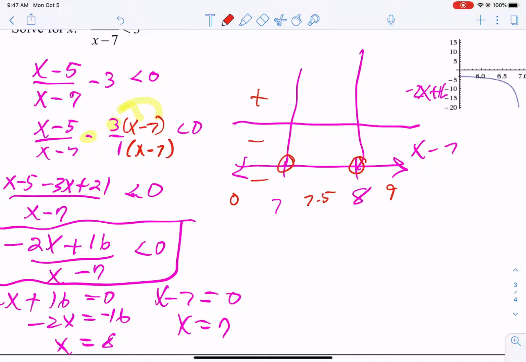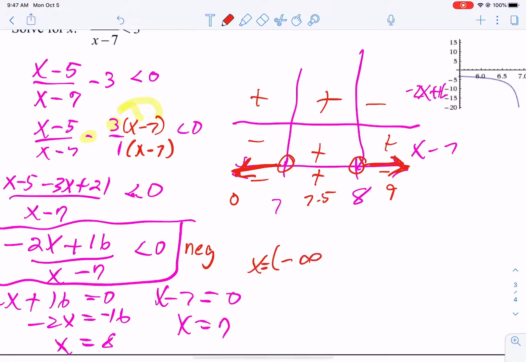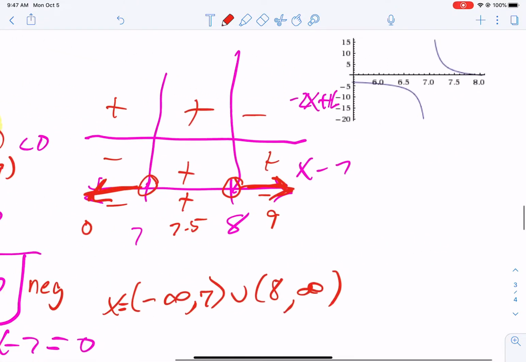Let's plug in 7.5. I get a positive here. I get a positive here. A positive times a positive is a positive. Let's plug in 9. I get a negative. I get a positive, so that is a negative. Now our symbol was less than, so that means we want negatives. And so color in the negatives. So our answer is from negative infinity to 7 in a parenthesis, and then from 8 to infinity in a parenthesis. So if you look at the graph,